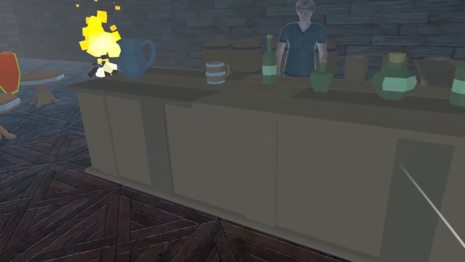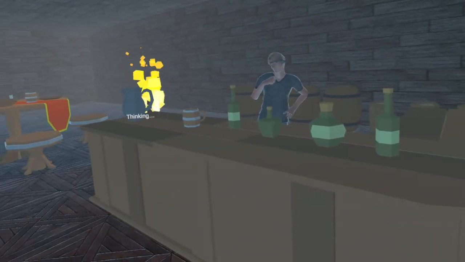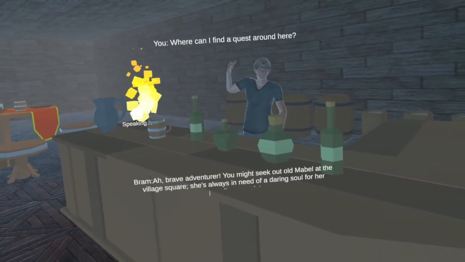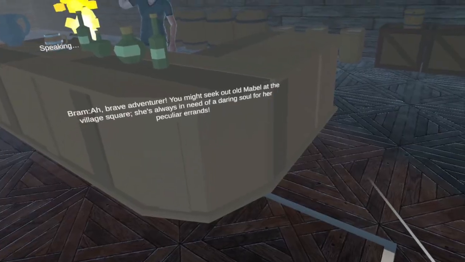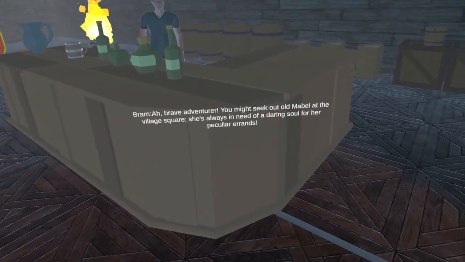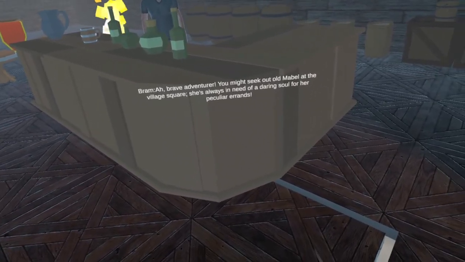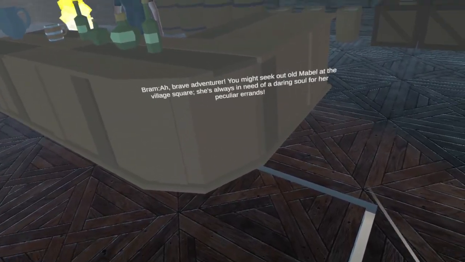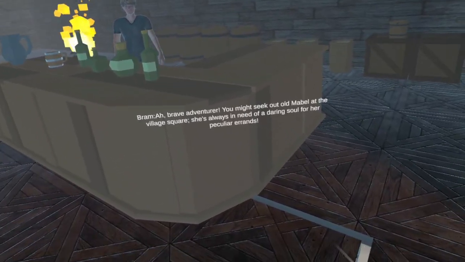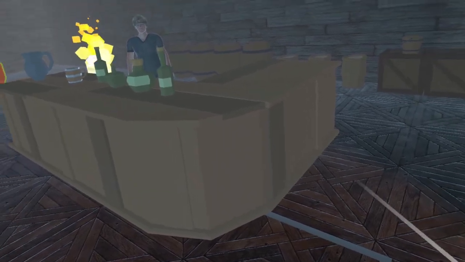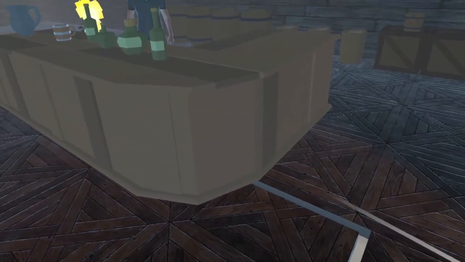So when I say something like, where can I find a quest around here? You can see he's thinking. Speaking. Brave adventurer, you might seek out old Mabel at the village square. She's always in need of a daring soul for her peculiar errands. So he'll stay in character as the innkeeper. That persona is defined in the back end as a system prompt, and I haven't been able to make him break character yet. I'm sure it's possible with enough prompting. And he pointed to give us directions, not to anywhere in particular, the LLM animation just says point.